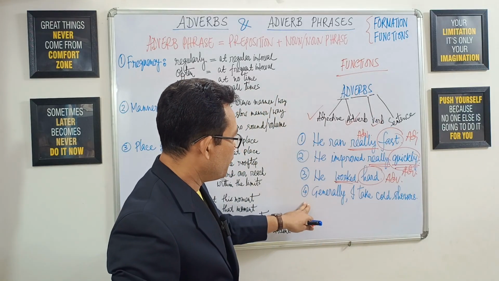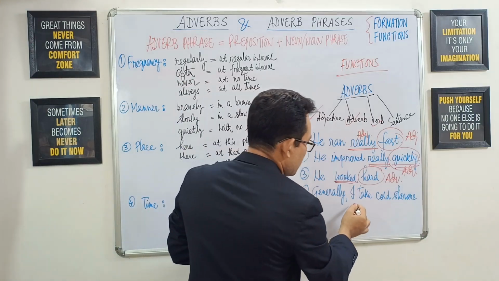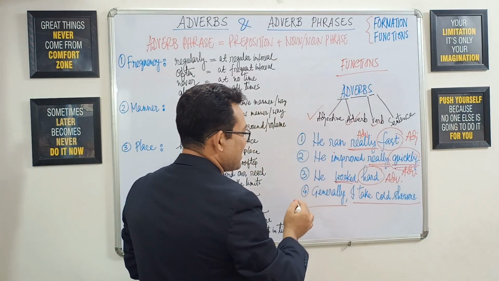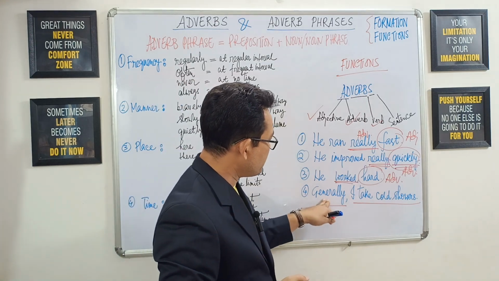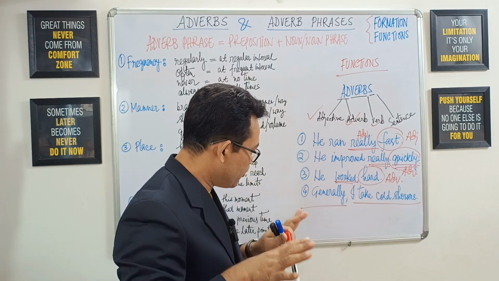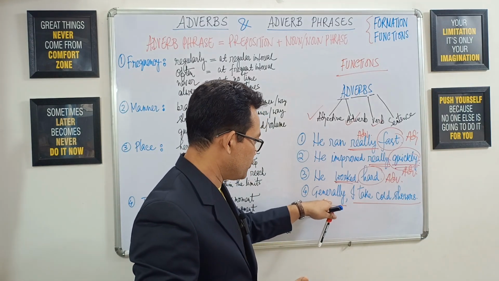And then number 4, that is an adverb can modify the full sentence. So here the sentence is like this: I take cold showers, but before that we get an adverb like generally. Now this is not adverb of manner, it is actually modifying the whole sentence, and if we convert this adverb, it will become a principal clause.